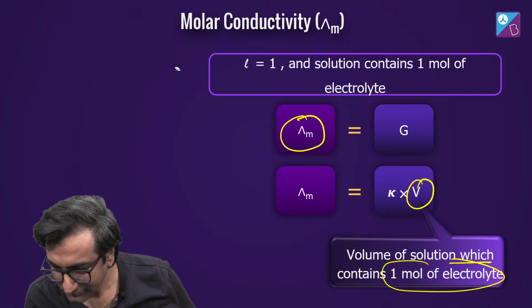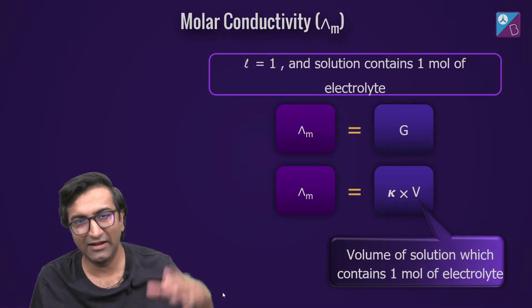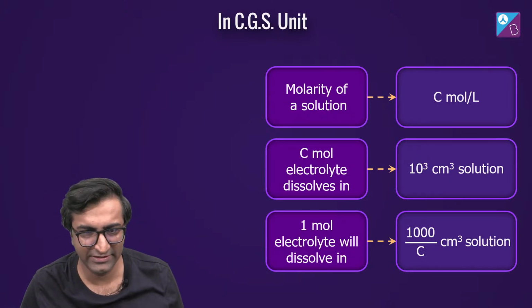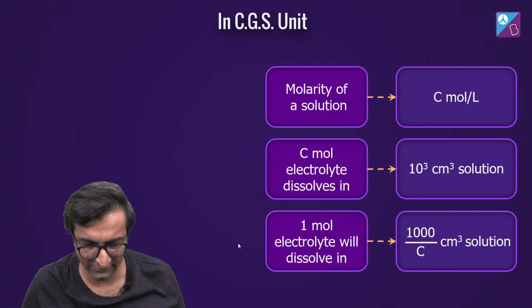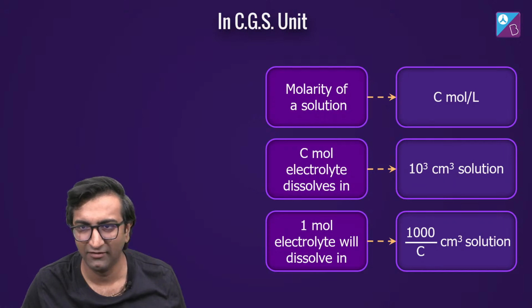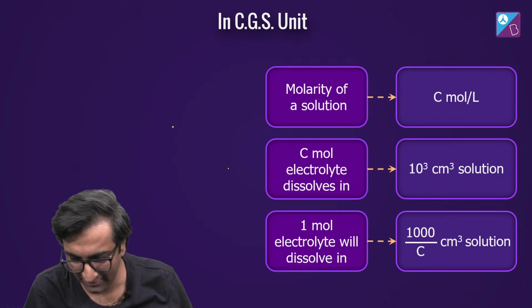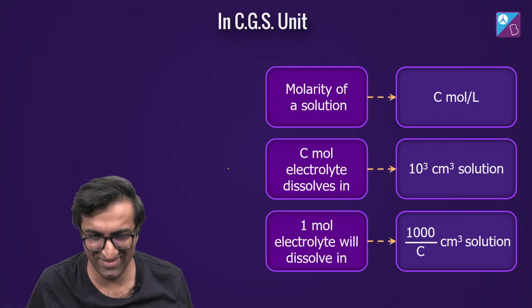ठीक है? So now if I take molarity of solution to be 1 molar, why is this blinking? Hold on, I think it has some weird setting on where everything goes to black for some reason and it's bugging me. Let me just remove that. Is it bugging you? It's bugging me a lot. हटाते हैं इसको. क्या क्यों हो रहे हो तुम ये? Transitions. None. कुछ है नहीं चाहिए transition. बैठे रहो. Okay, cool. It was bugging me.